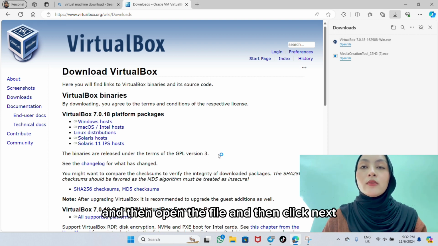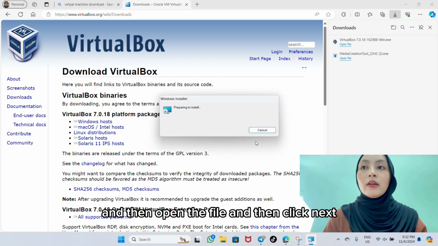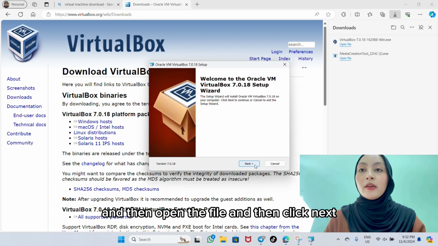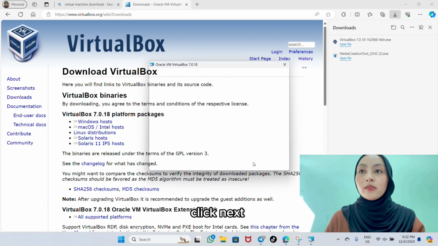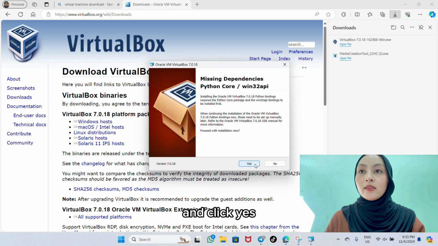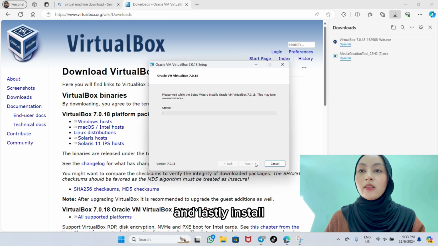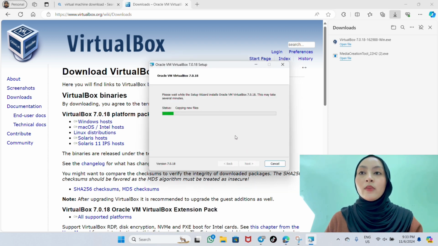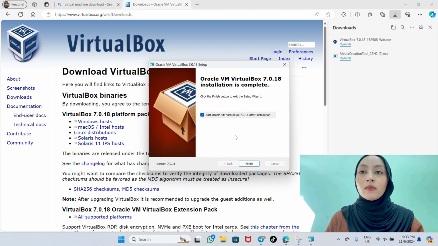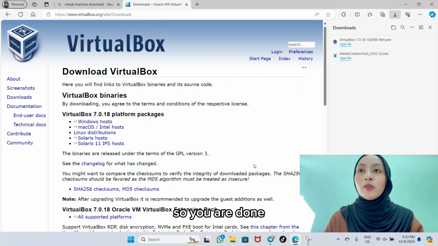And then open the file and then click next, and click yes, and lastly install. Wait for a minute. And click finish. So you are done.